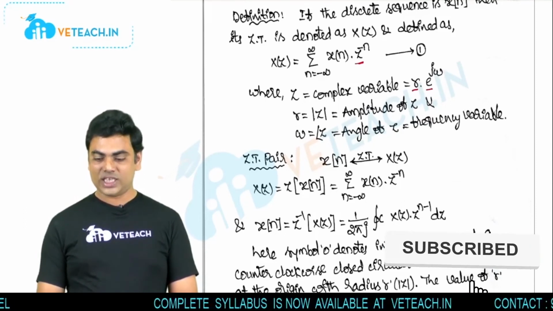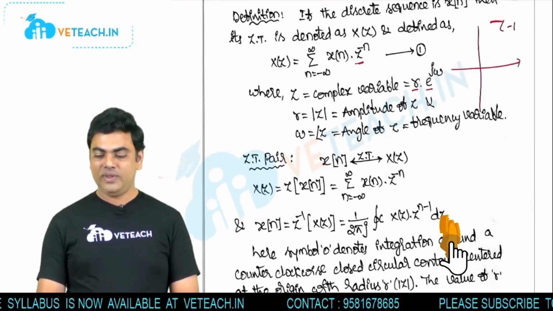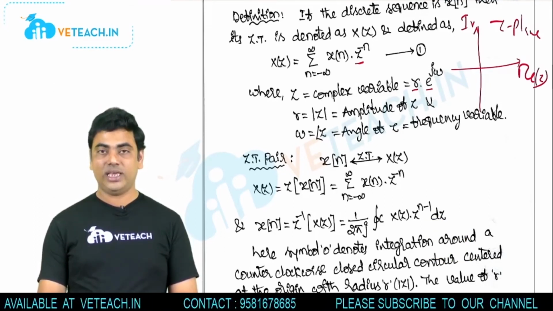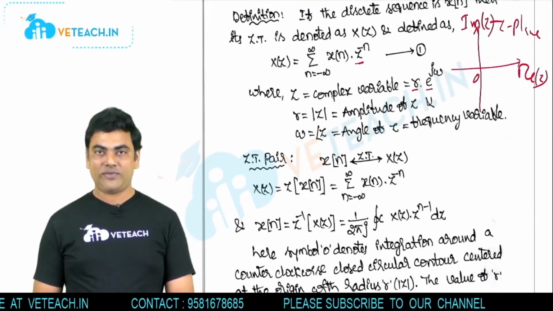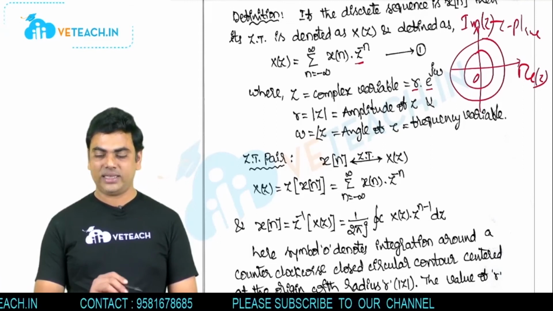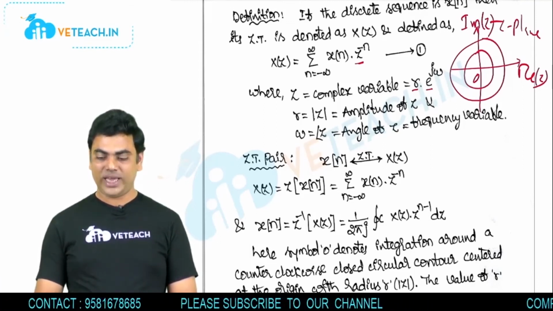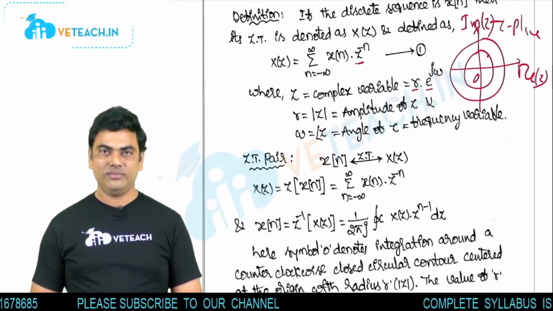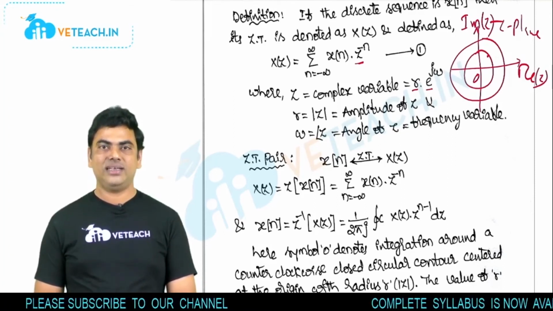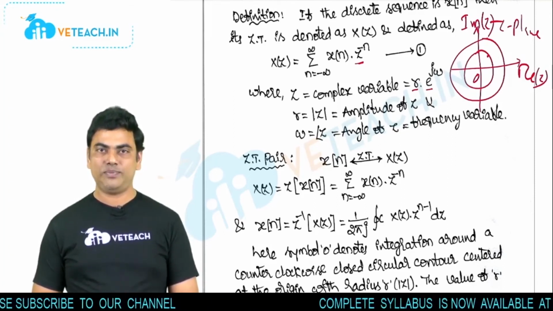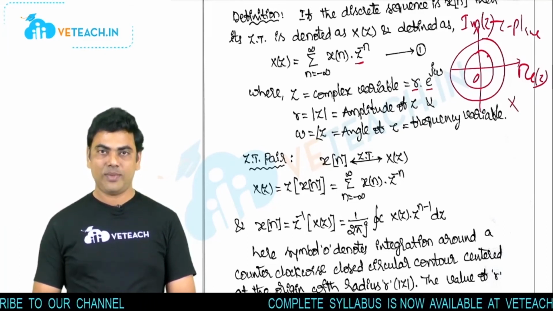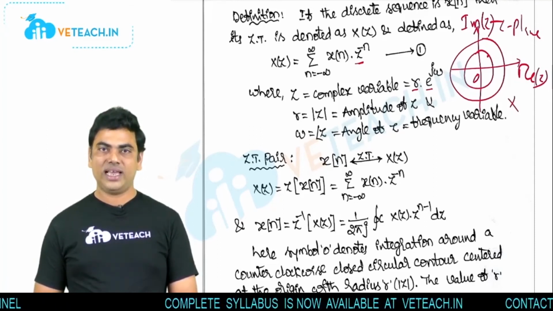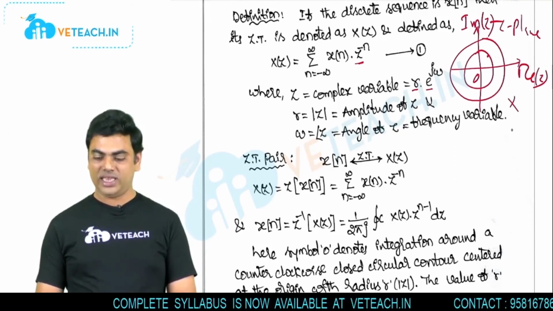And whatever the Z transform, we will represent in the Z plane. Here in the Z plane, on the x axis we have the real part of z, and on the y axis we have the imaginary part of z. Based on the polar form, we will draw circles of the corresponding radius, and based on the radius and the phase, we can point out the corresponding points. And like Laplace transform, here also in the Z transform we have poles and zeros. The factors of the denominator are known as the poles and they are marked in the Z plane with the cross mark, and the factors of the numerator are known as zeros and they are marked in the Z plane with the circle symbol.